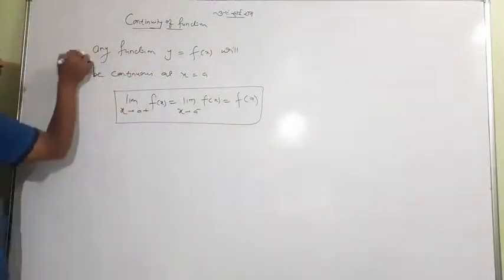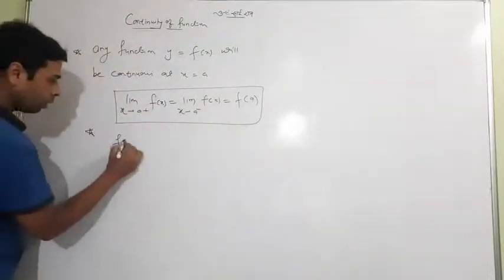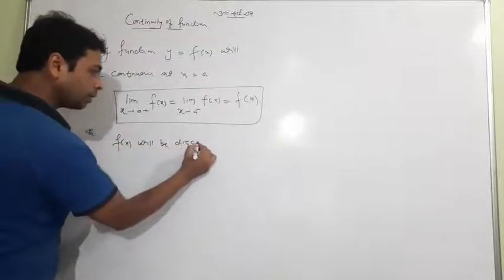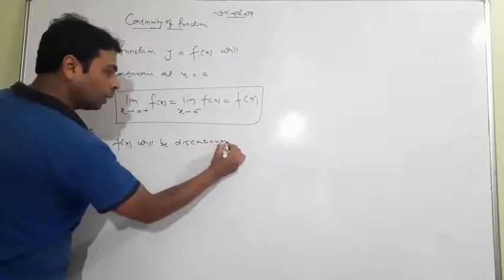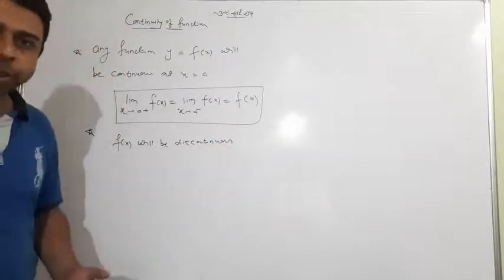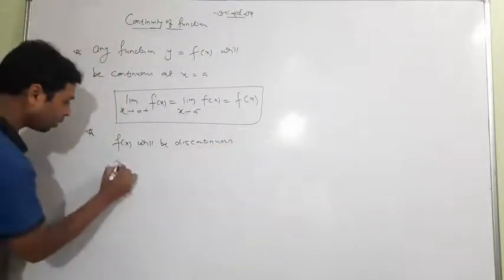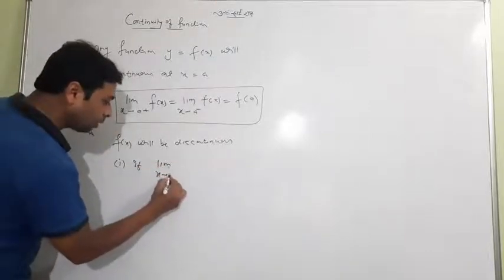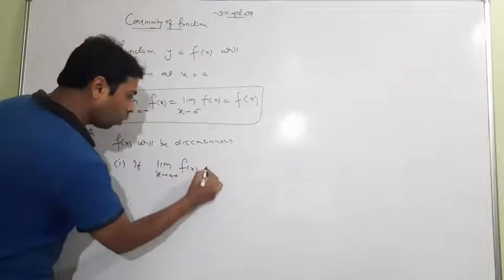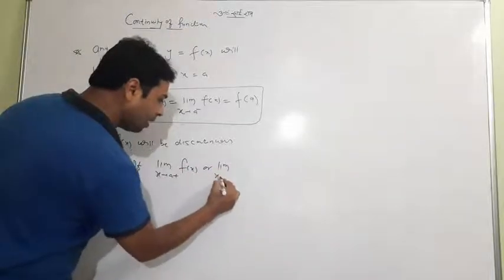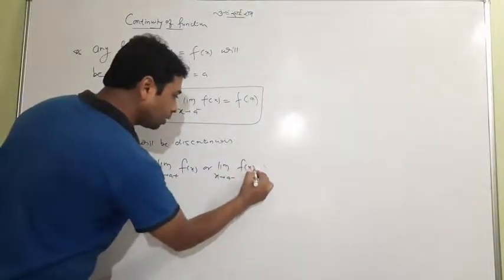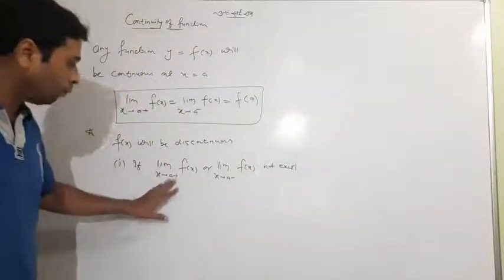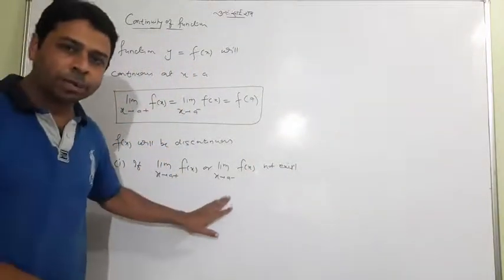In the next aspect, I would say the function will be discontinuous. Now you are thinking about when the function will be discontinuous. There are three ways. First, if either the right hand limit or the left hand limit does not exist. Students, don't be afraid when you find the right hand limit or left hand limit.